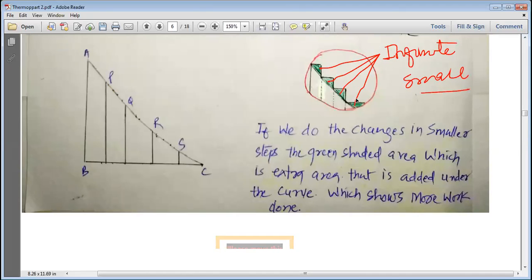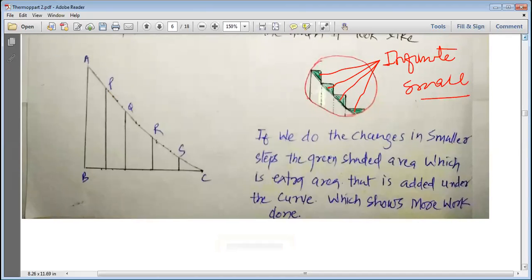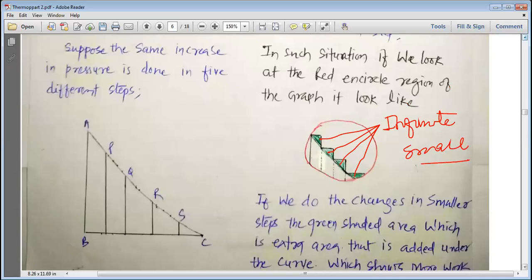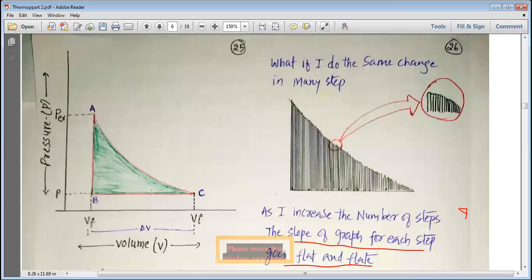And we know that the area under the pressure volume graph represents the work done.